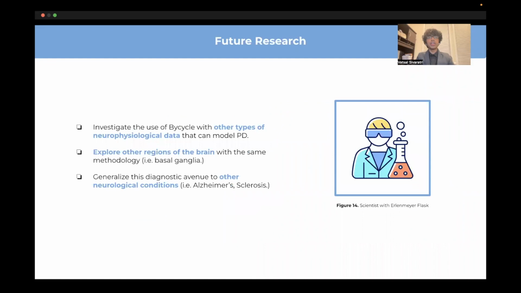Future research that can be done to build upon this would be to investigate the use of Bycycle with other neurophysiological data that models PD. We can also explore another part of the brain, such as the basal ganglia, another region known to be affected by PD. Finally, the potential of this technology doesn't just have to be restricted to PD, but can be implemented to other neurological conditions too, such as Alzheimer's and sclerosis.